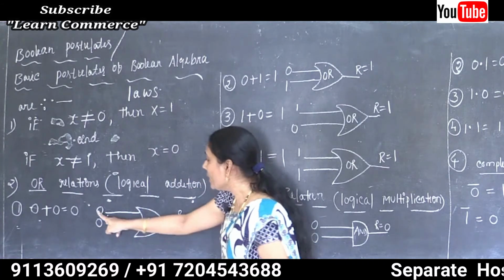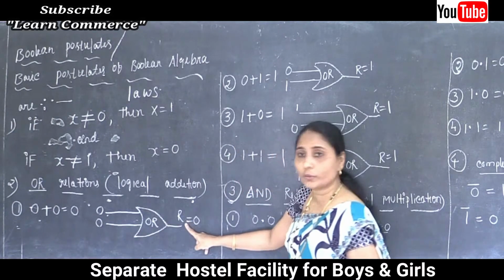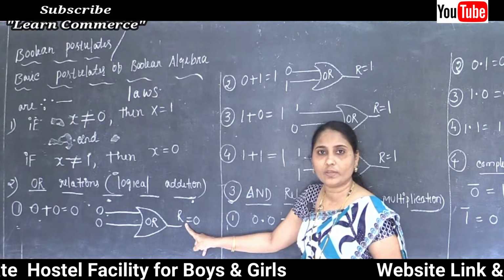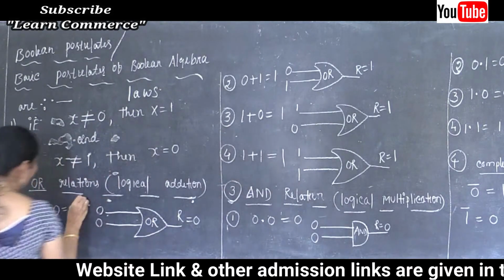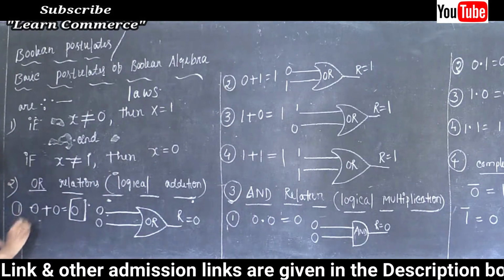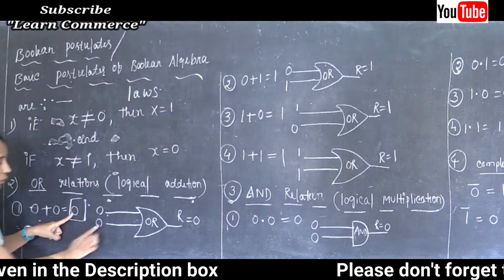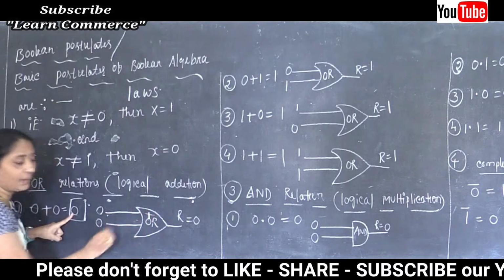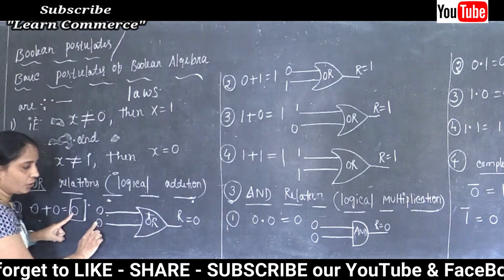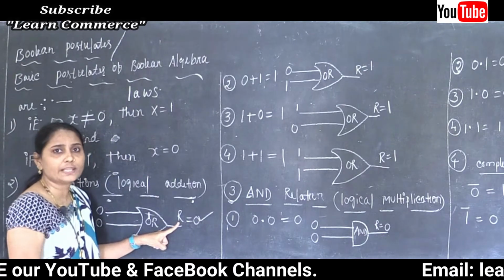So the value 0 OR 0, the result value is equal to 0 only. So here we already got the result value of 0 plus 0, the value is 0. So 0 OR, it means plus, okay, 0 OR 0, the result value is equal to 0 only.